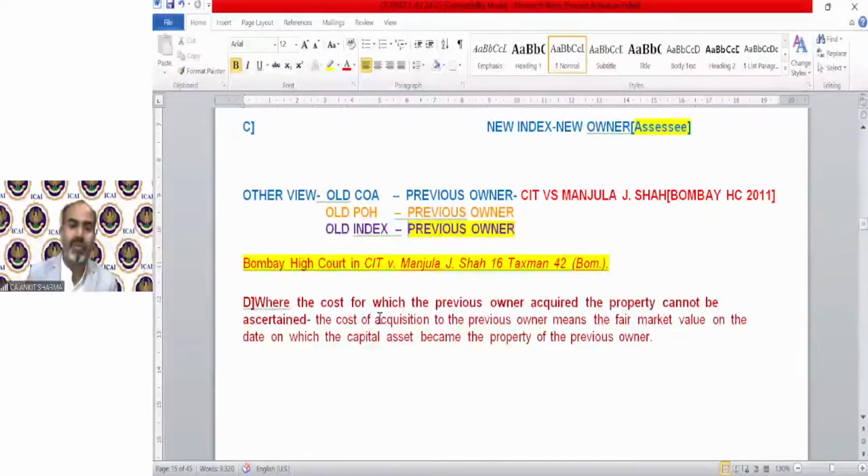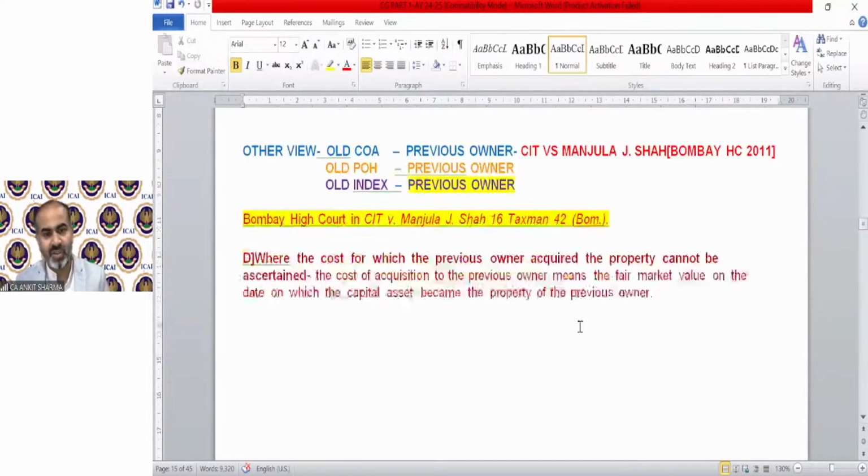Where the cost for which the previous owner acquired the property cannot be ascertained, then the fair market value needs to be taken. The cost of acquisition to the previous owner means the fair market value if the cost has not been given in the question or it is uncertain to calculate. Then the FMV at the time of purchase of that property by the previous owner needs to be taken as the cost of acquisition.